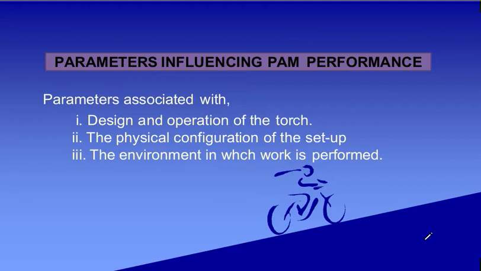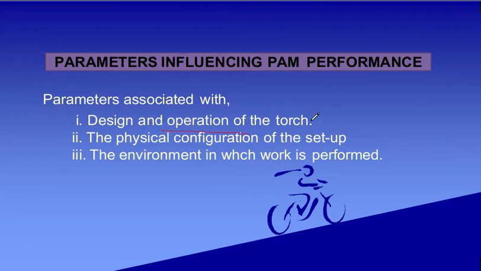So if I consider the parameters that are associated with plasma arc machining performance, let us see what they are. First, the design and operation of the torch.